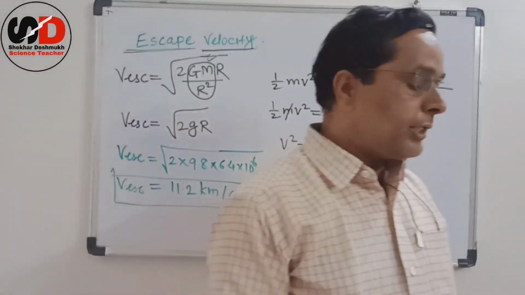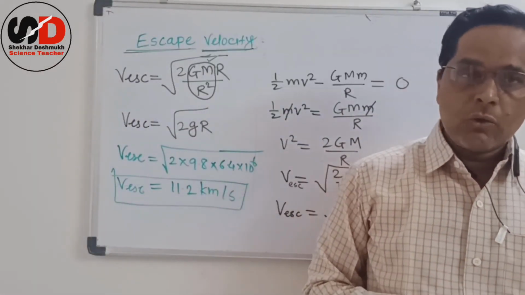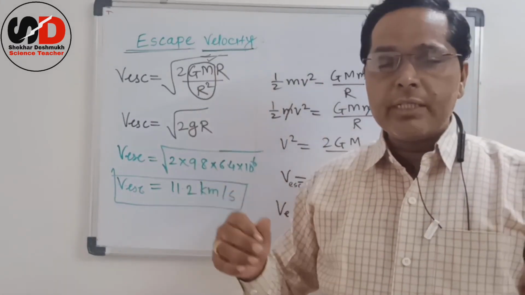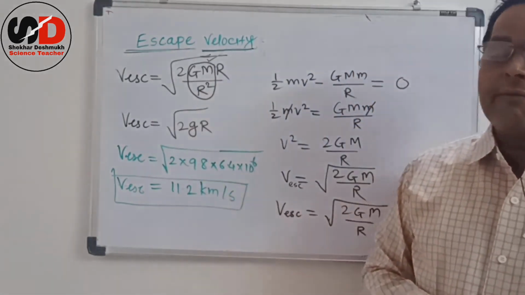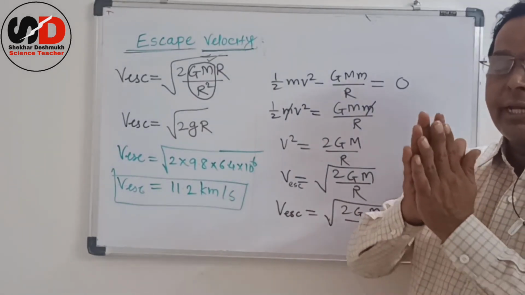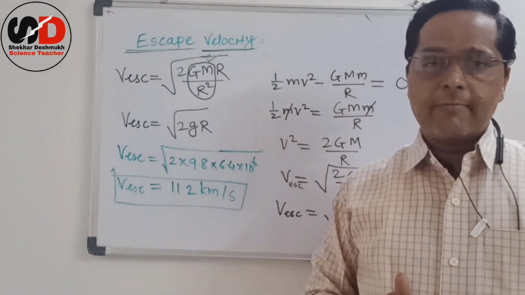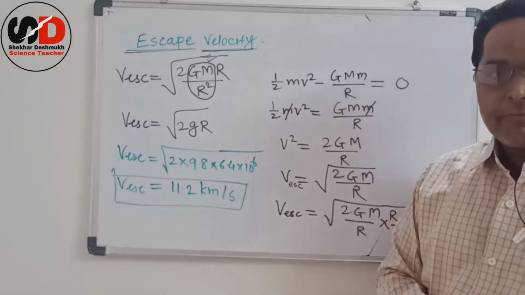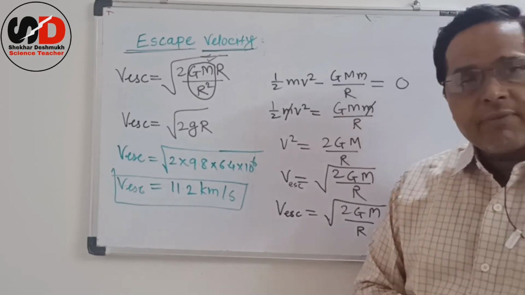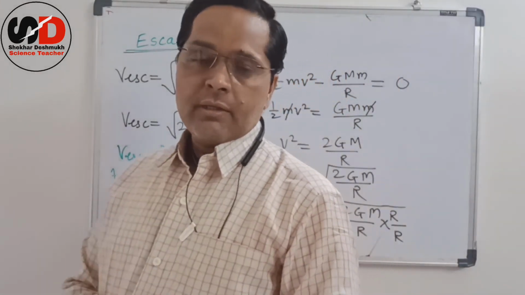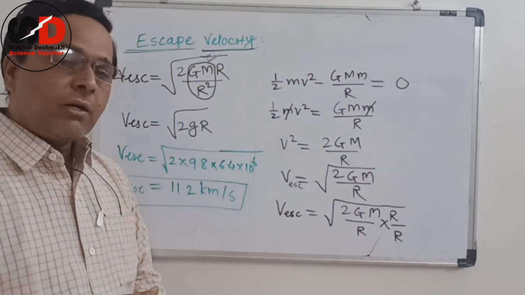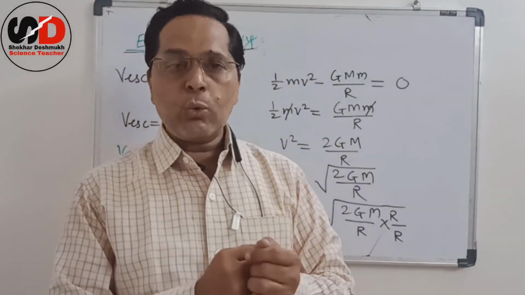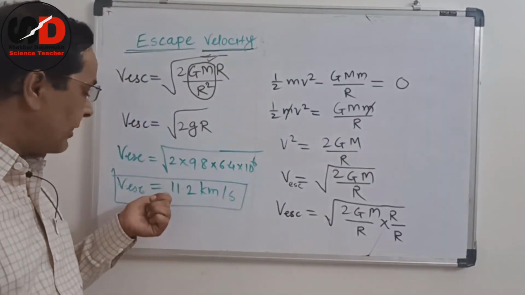If we have this much high initial velocity, then definitely the ball can escape the gravitational force of Earth, that means the gravitational field of Earth, and therefore it never comes back to the Earth. We are talking about a ball, but it applies to any object. The spacecraft that we launch, going to the moon or another planet, we have to keep the initial velocity more than this.